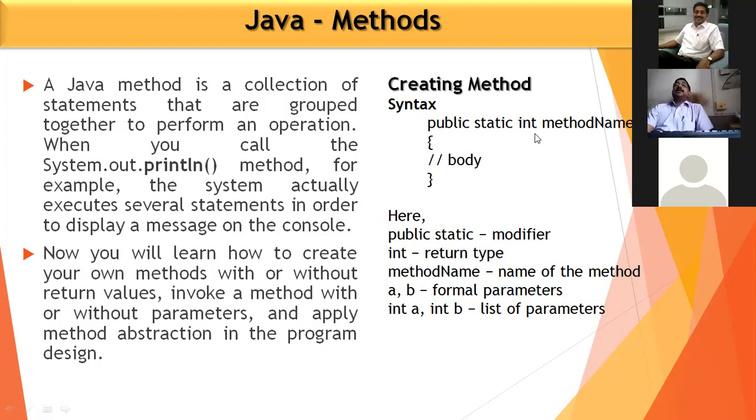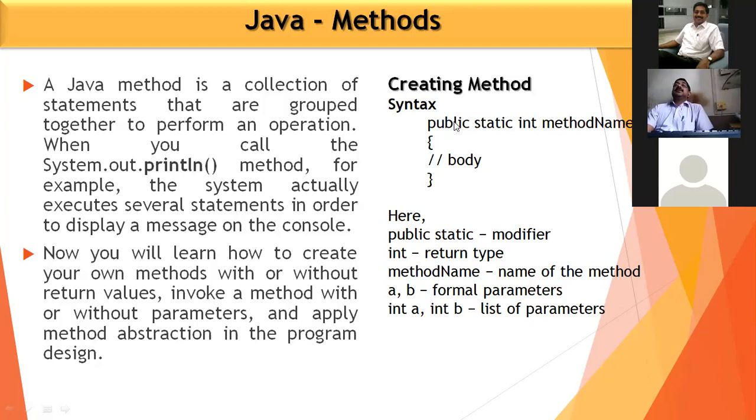Public, static, integer. You can use the method name, and inside the parenthesis you can use the parameters, and the method body is created after the declaration. Okay, so body. So here you can say public static is a modifier.